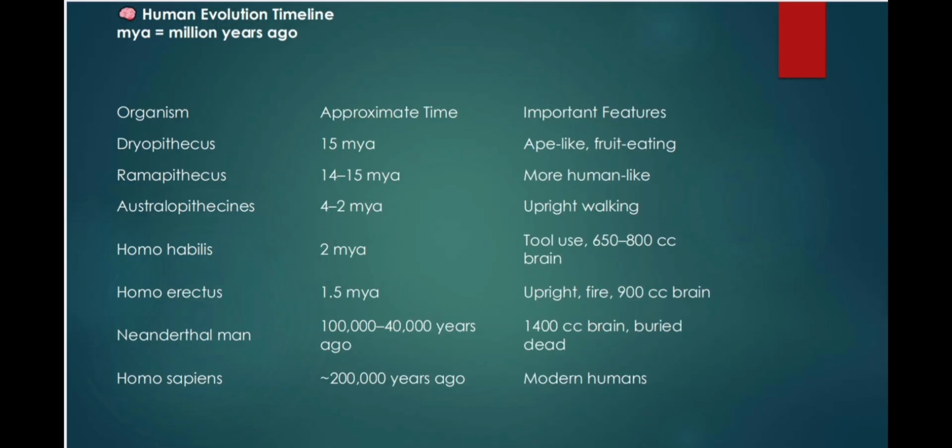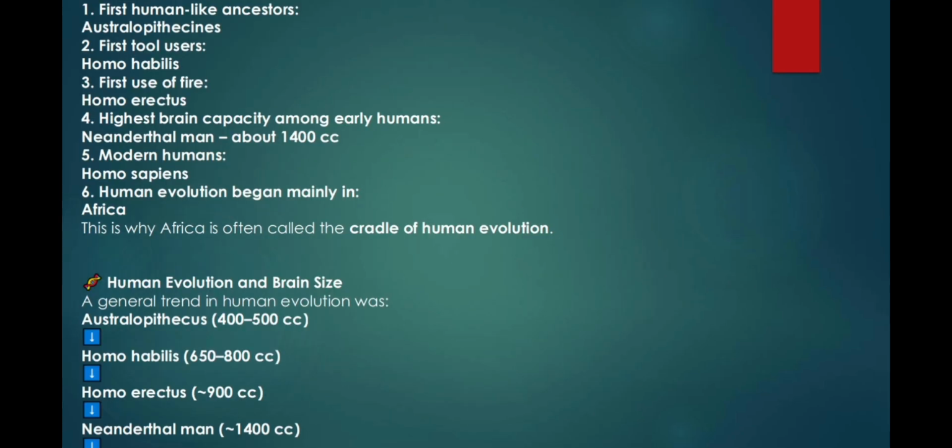Human evolution timeline: organism, approximate time, important features. Dryopithecus, 15 Mya, ape-like, fruit-eating. Ramapithecus, 14 to 15 Mya, more human-like. Australopithecines, 4 to 2 Mya, upright walking. Homo habilis, 2 Mya, tool use, 650 to 800 cc brain. Homo erectus, 1.5 Mya, upright, fire, 900 cc brain. Neanderthal man, 100,000 to 40,000 years ago, 1400 cc brain, buried dead. Homo sapiens, 200,000 years ago, modern humans. Mya equals million years ago.